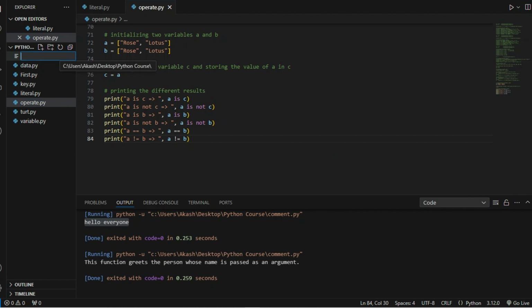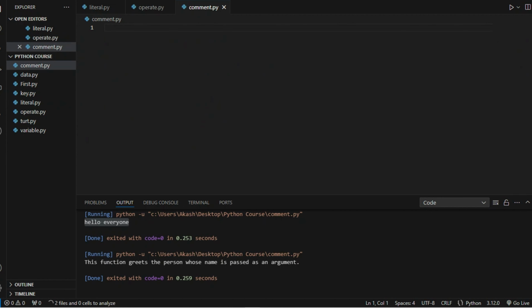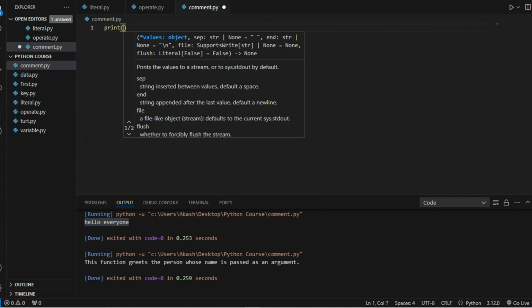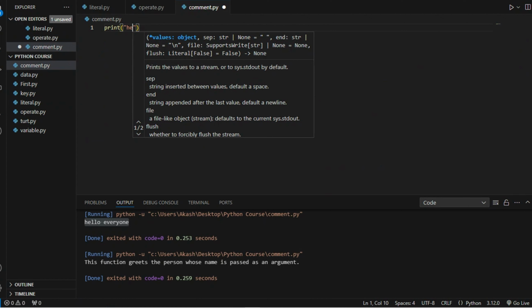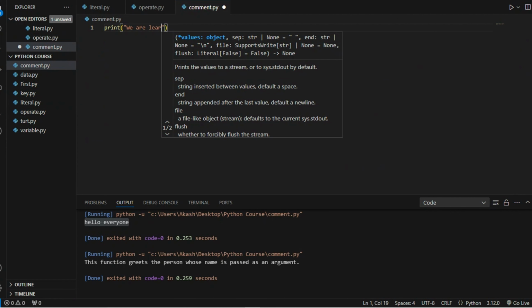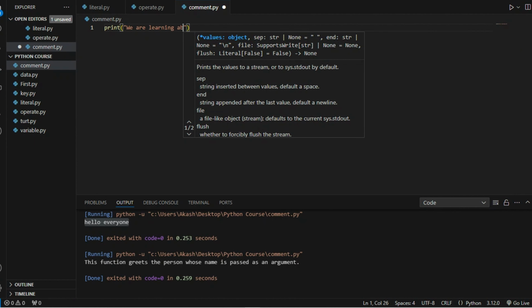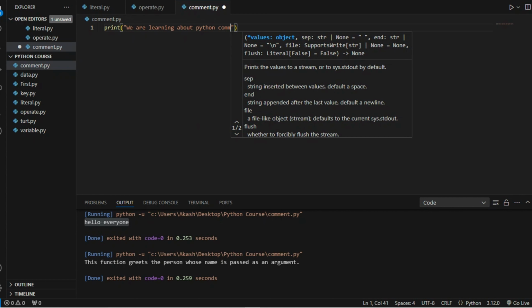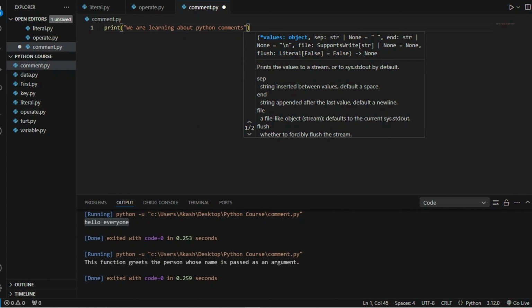I'm going to create a file and name it comment.py. Now suppose I write a statement here: we are learning about Python comments.